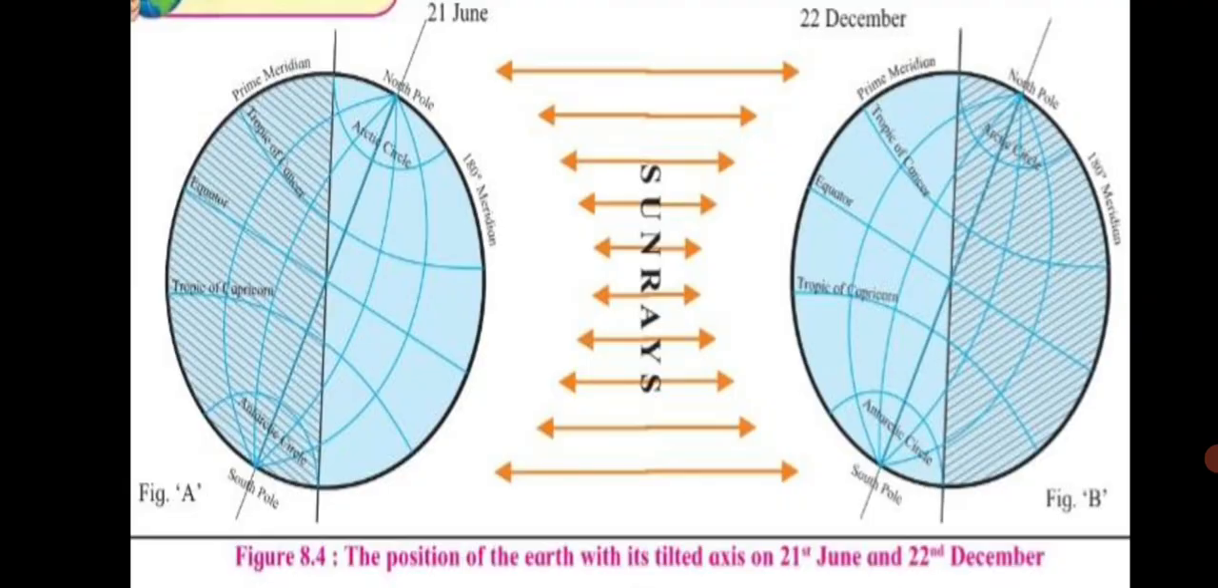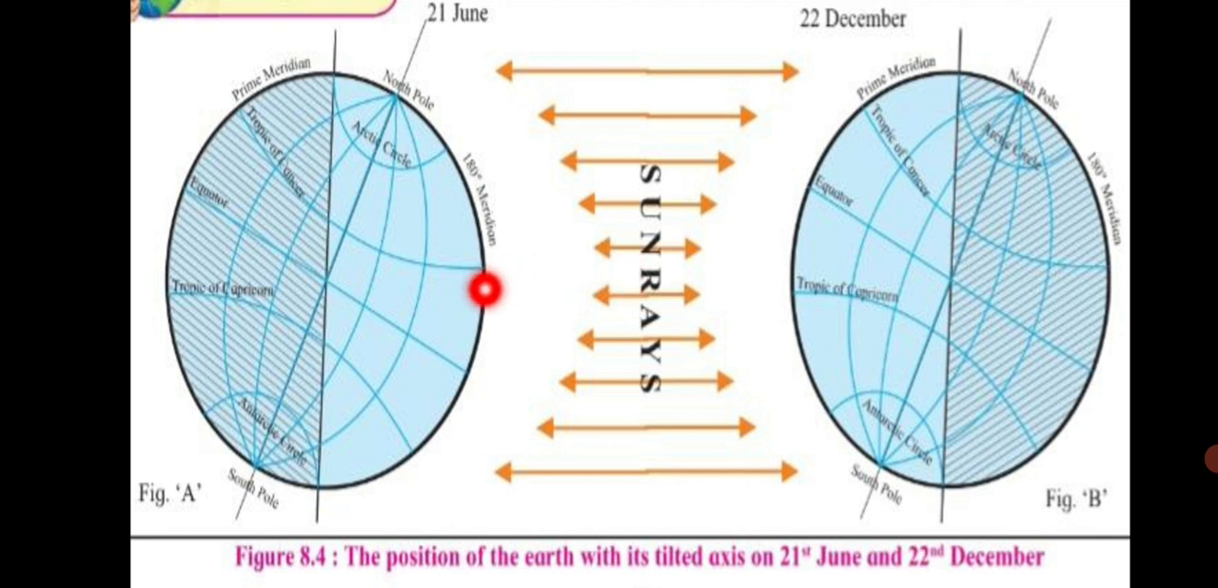When any of the poles inclines the most towards the sun, the 23 degree 30 minutes parallel of that hemisphere receives perpendicular sun rays. So in this figure A, you can see that the North Pole has inclined maximum towards the sun, and due to this maximum inclination you can see the Tropic of Cancer, which is the 23 degree 30 minutes parallel, directly perpendicular to sun rays.